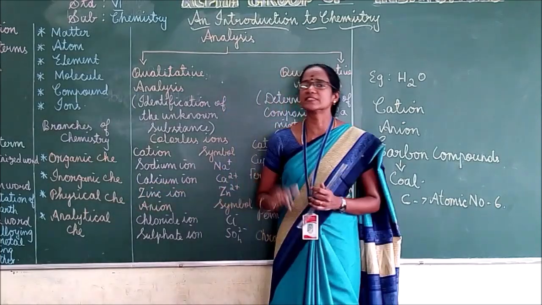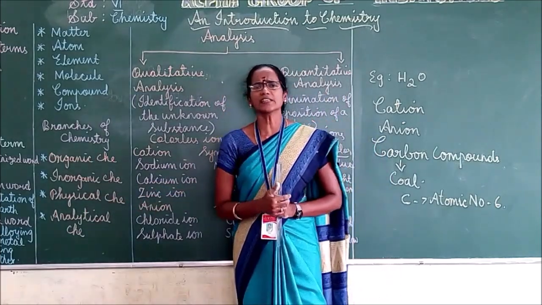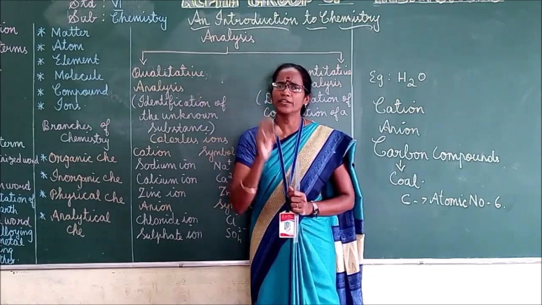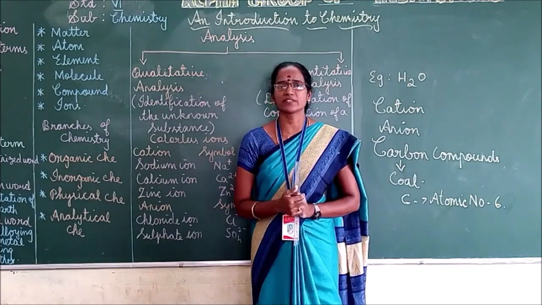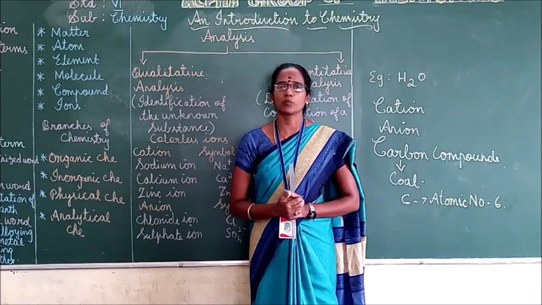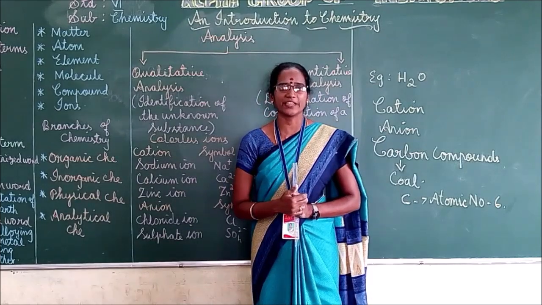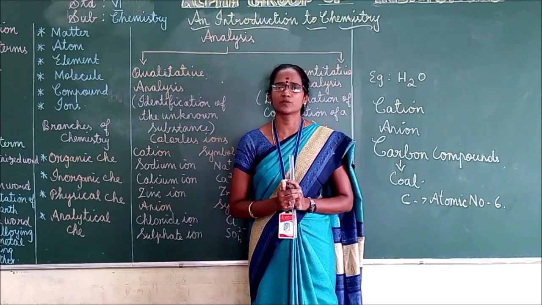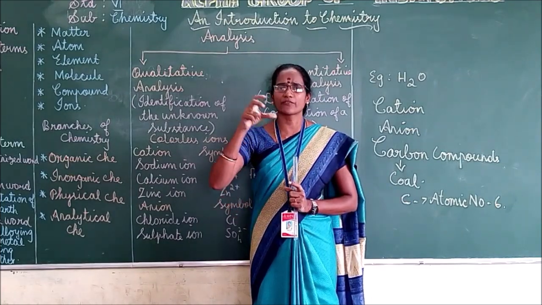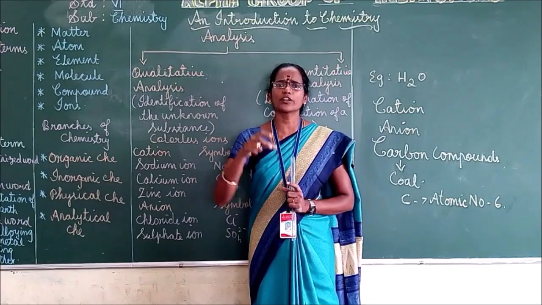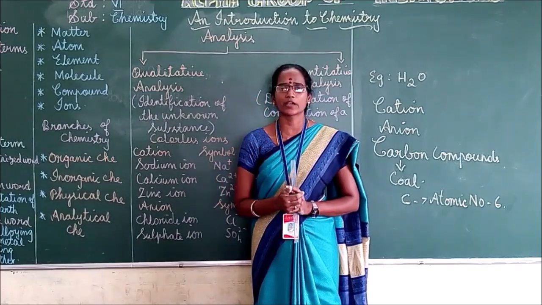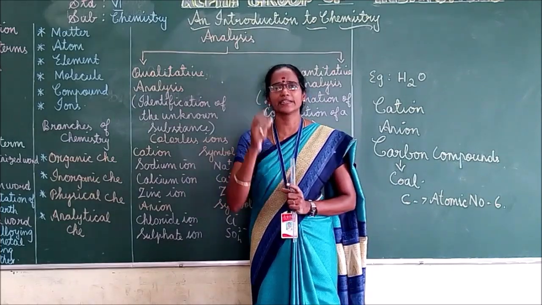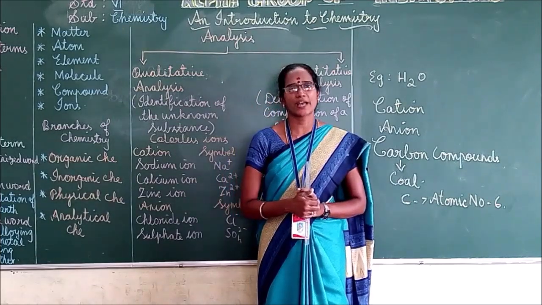Next we can move to physical chemistry. Physical chemistry is the branch of chemistry that deals with the relations between the physical properties of substances, their chemical composition and their transformations. What is the meaning of transformation here? Transformation means the appearance of those constituents. What are the constituents, or the ingredients, we are adding? The nature of the ingredients is called the transformation.